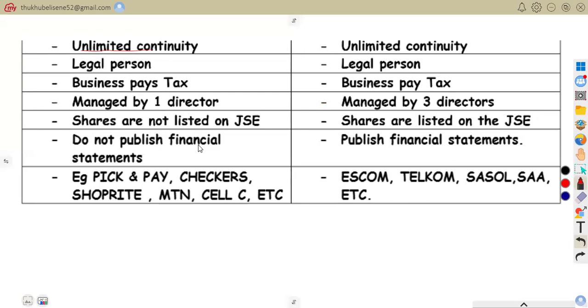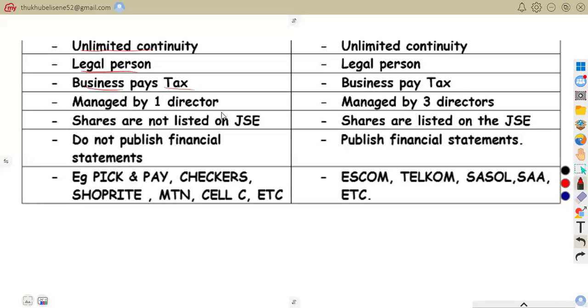So the company continues operating after a shareholder passes away. That is that. Legal person. So the company is a separate legal entity from its owners. So the company signs a lease agreement in its own name. That is what we say is a legal person.